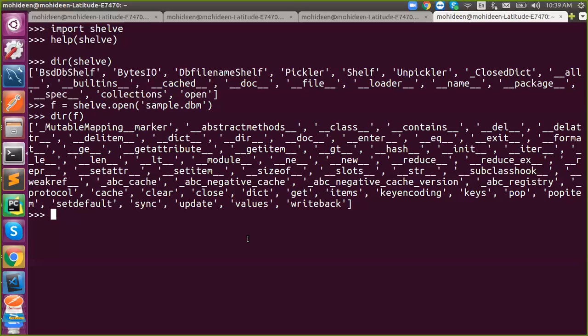So I have opened the file. If you want to store, what to do? Bro, you said the shelf is on top of pickle, right? Yes, it depends on pickle; it does not work independently. So what does "on top of" mean?